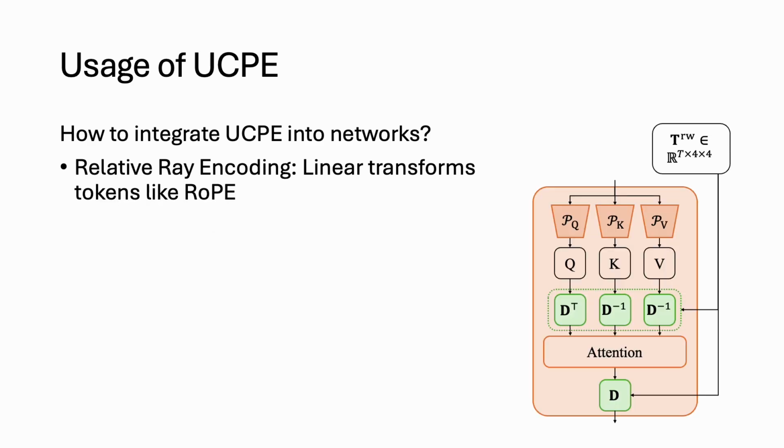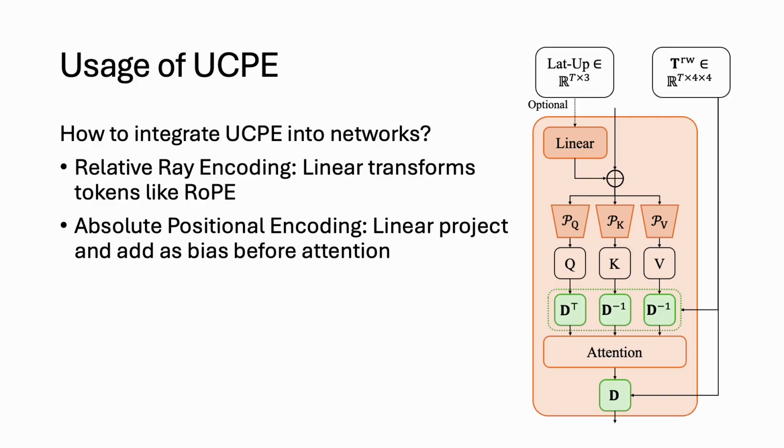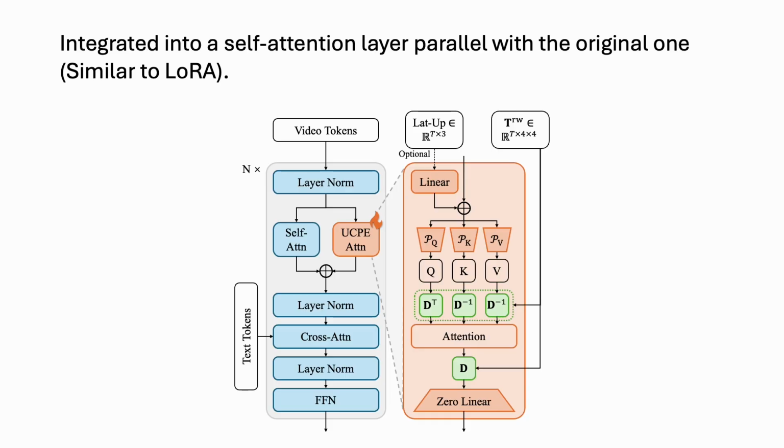In practice, UCPE is integrated via a spatial attention adapter. The block diagonal matrix of T is applied to the queries and keys. Remarkably, applying this to just one attention head is sufficient, adding only 0.5% of trainable parameters. We then linearly project the absolute positional encoding and add it as a bias before the attention operation. This entire module acts as a self-attention layer parallel to the original one, similar to LoRA. We use a zero-initialized linear layer at the end to ensure the pre-trained priors of the video diffusion model are perfectly preserved at initialization. Now that we understand the architecture, let's look at more results to see UCPE in action.